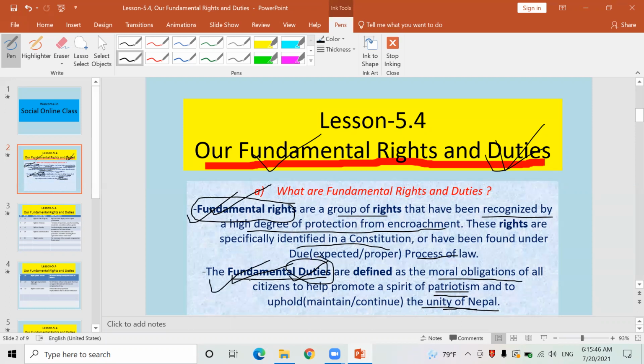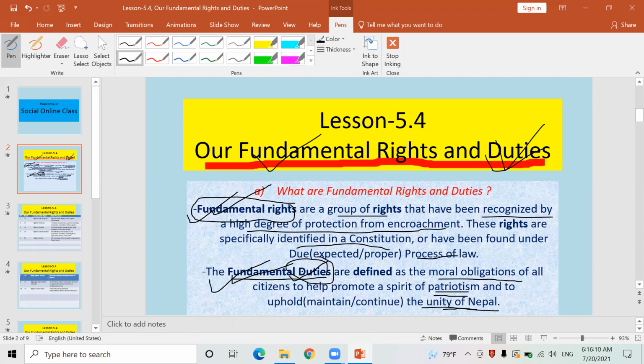Fundamental rights are called civil rights also, and human rights as well, keep in mind. Fundamental rights are known as civil rights also, and fundamental duties are fundamental duties.